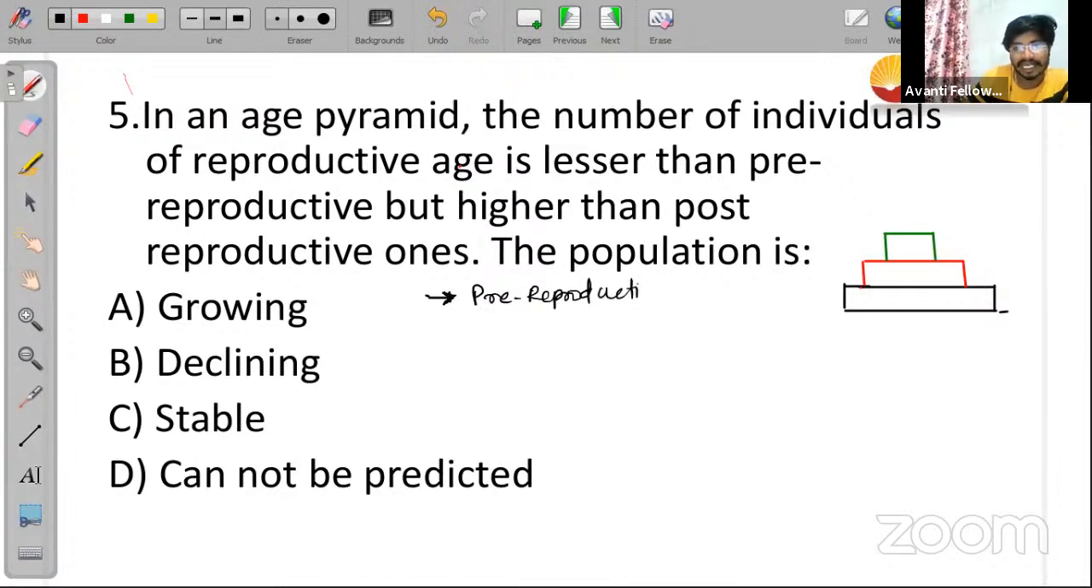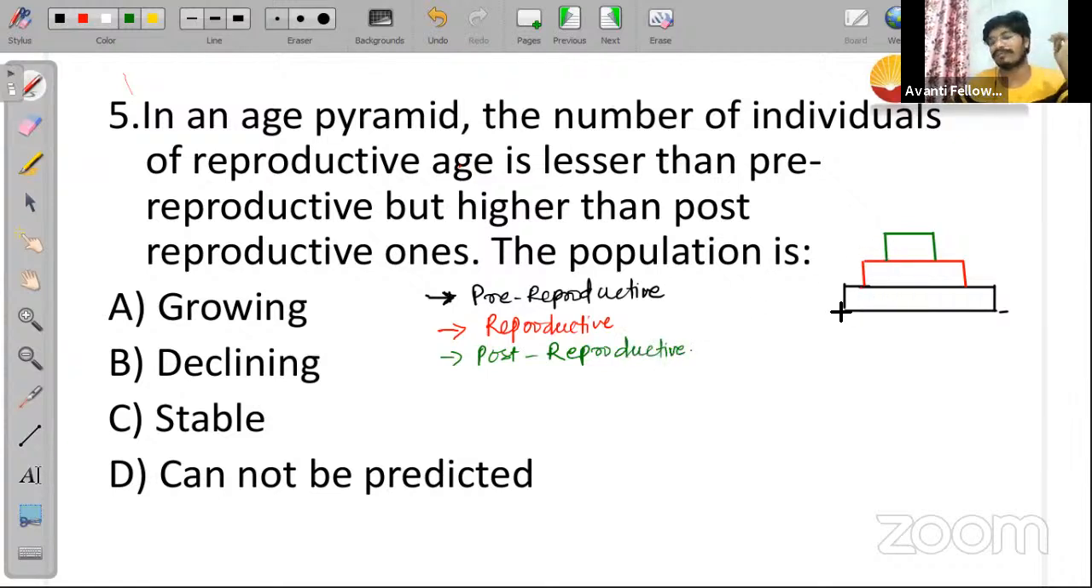Right. And red color I have used for reproductive population, and green color I have used for post reproductive population. Now if you understand the concept, then you will be able to answer. Now consider this one. Suppose this population, let me give numbers. Suppose we are having 5 people in the pre reproductive phase, 10 people in the reproductive phase, and 15 people in the post reproductive phase.